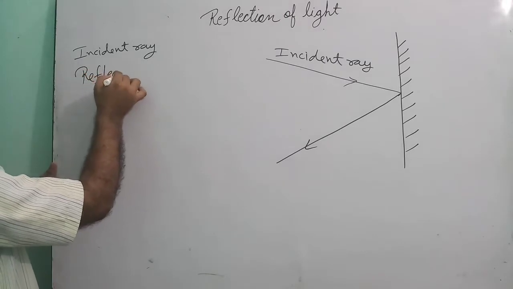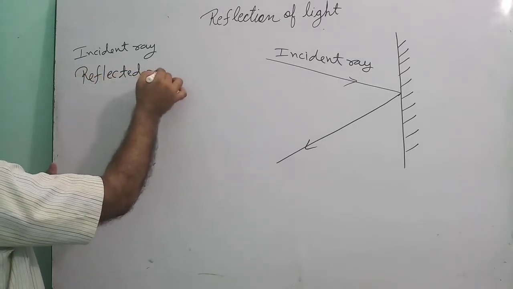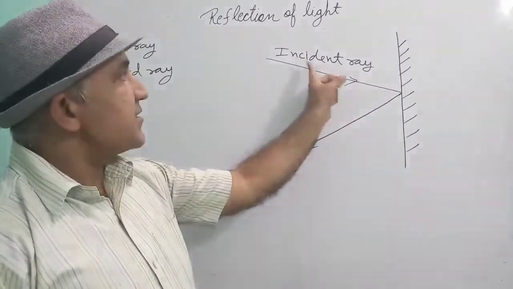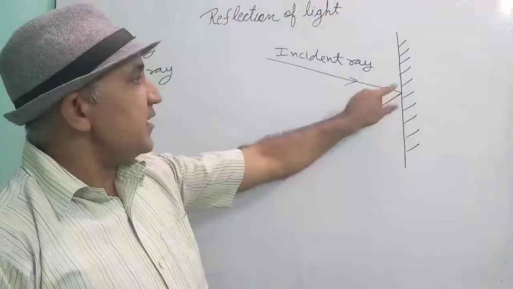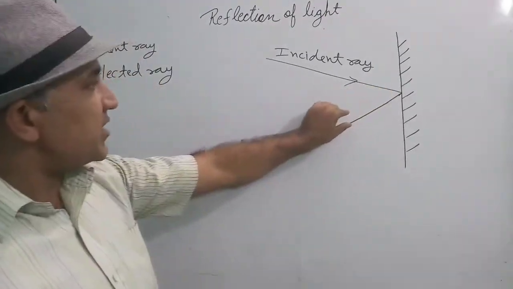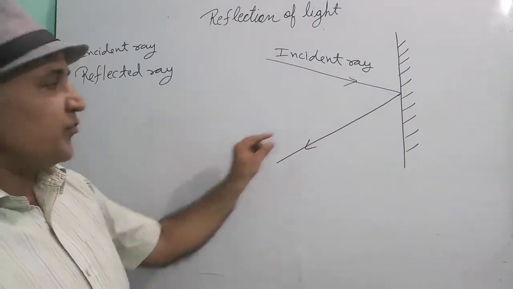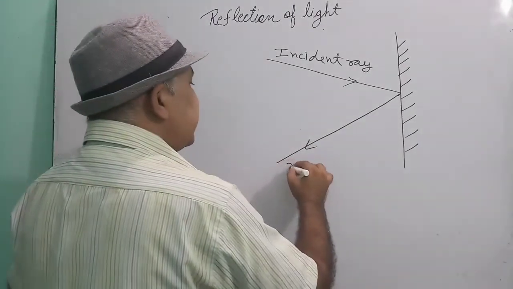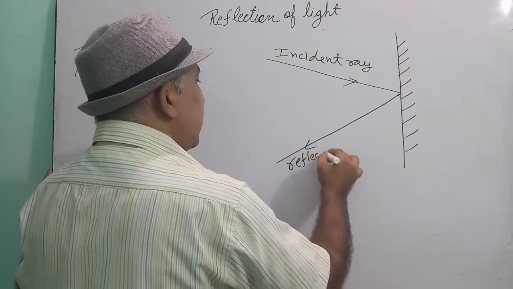The next ray is the reflected ray. When the incident ray falls on a surface, the ray of light which comes back in the same medium, the bouncing back ray, is called the reflected ray. Understood?